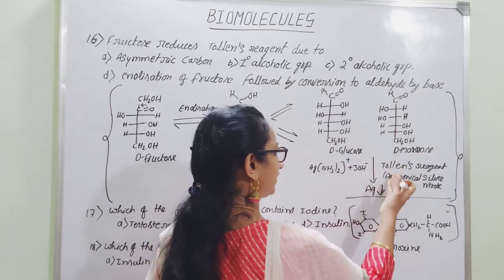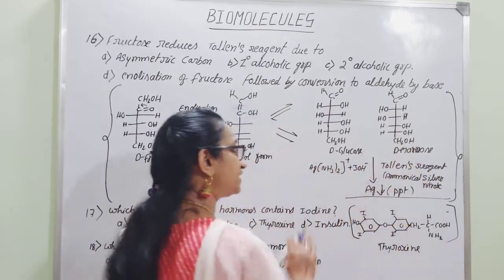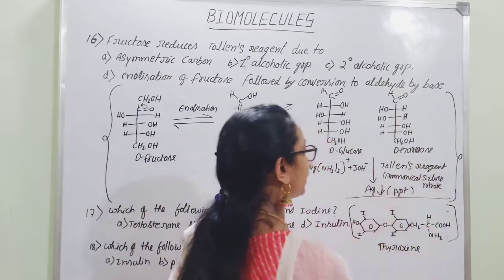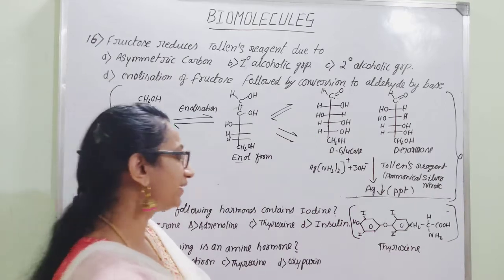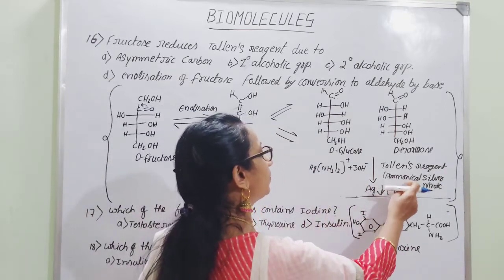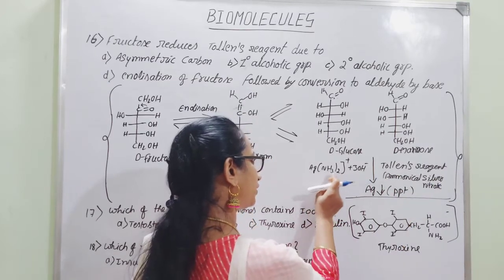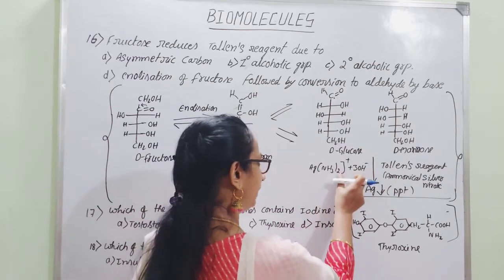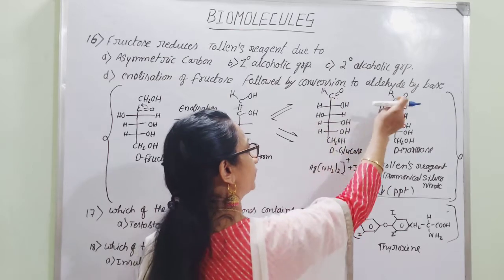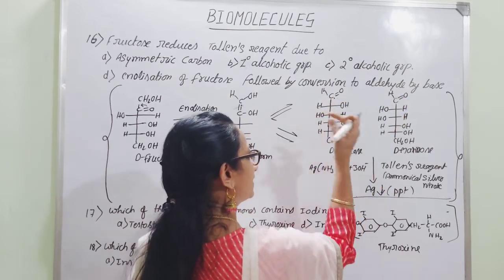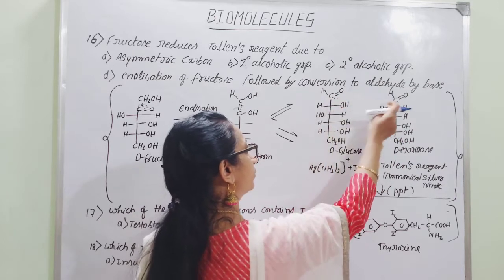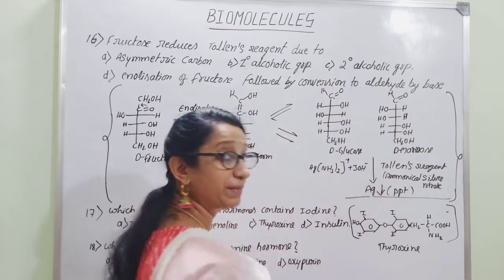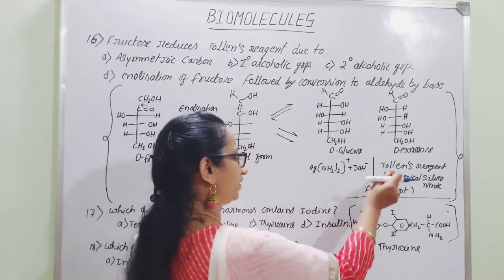In that alkali medium, when they are treated with Tollens reagent, they can easily reduce Tollens reagent. Tollens reagent is ammoniacal silver nitrate. Because of the presence of ammonia with silver nitrate, we get the combination giving Ag(NH3)2 plus and OH minus. That participates in the reaction with aldehyde groups. These aldehyde groups undergo oxidation to give the COOH carboxyl group, and at the same time silver gets reduced. We get a precipitate of silver because of reduction of the Tollens reagent.